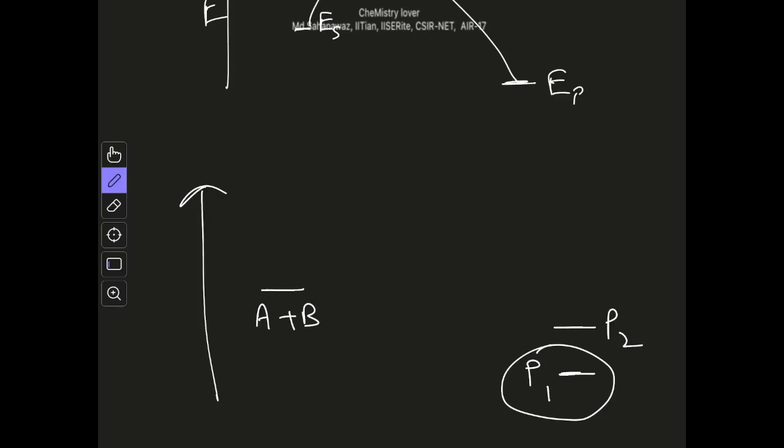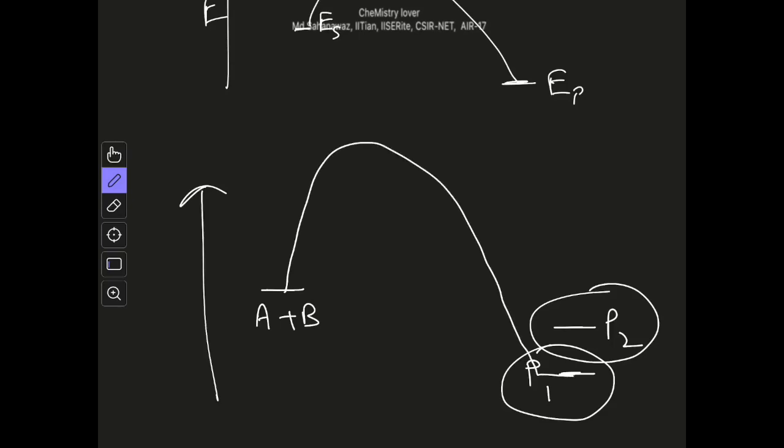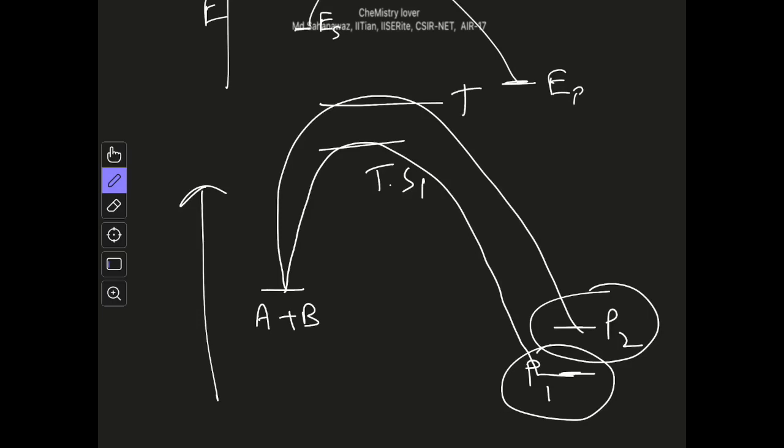So they used to think like that, but later it turned out that this is not the case. It may be that product P2 is more stable. Why? Because one thing may be that the transition state through which we are getting product P1 is lower in energy than the transition state through which we are getting P2. So in this case, this is transition state 1 and this is transition state 2.